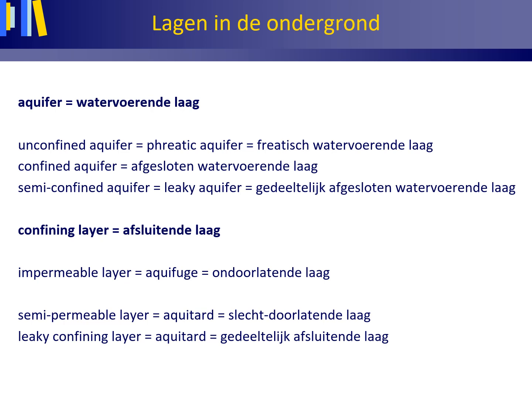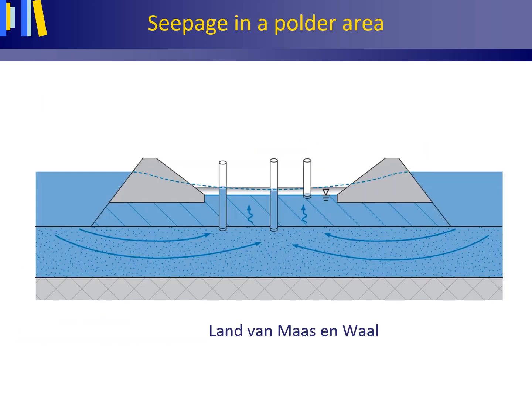And then for the confining layers, de afsluitende lagen, an impermeable layer or aquifuge is een ondoorlatende laag. A semi-permeable layer or aquitard is een slecht doorlatende laag. And a leaky confining layer, also an aquitard, is een gedeeltelijk afsluitende laag. Het land van Maas en Waal, the Maas River, the Waal River.